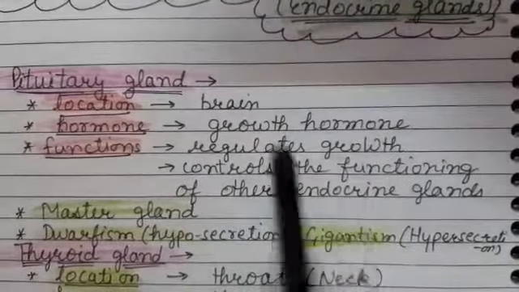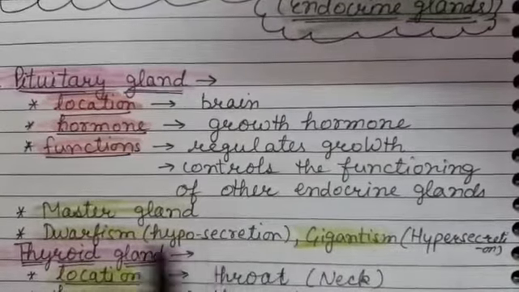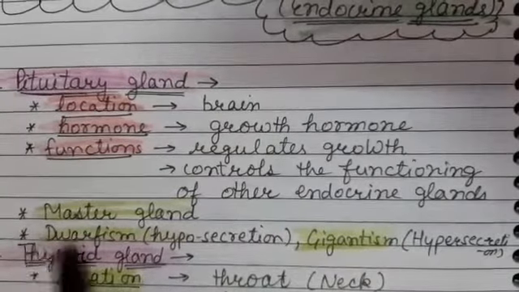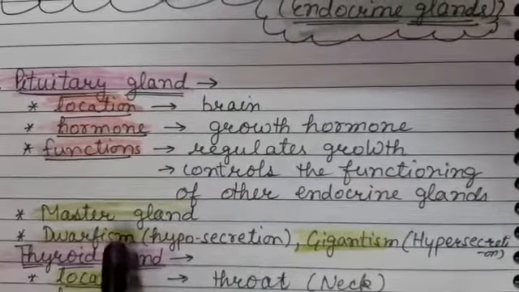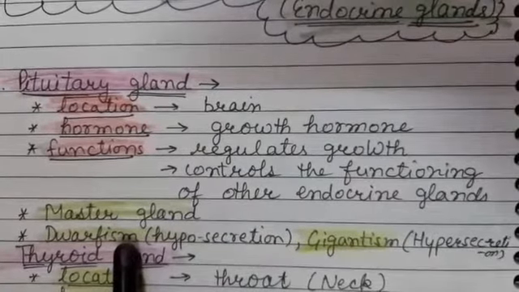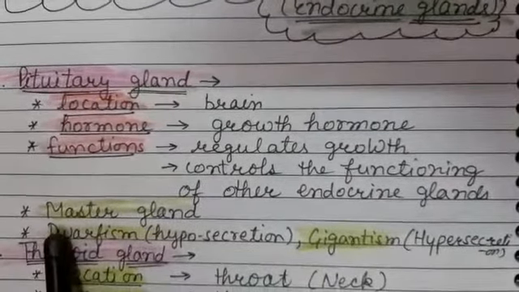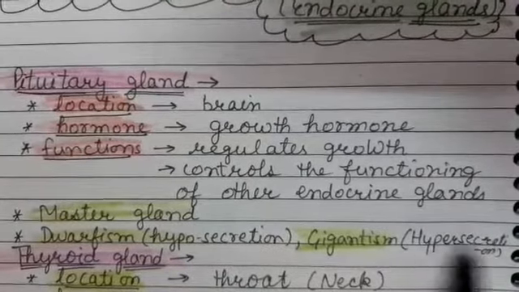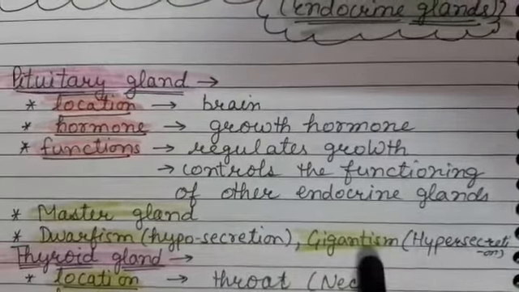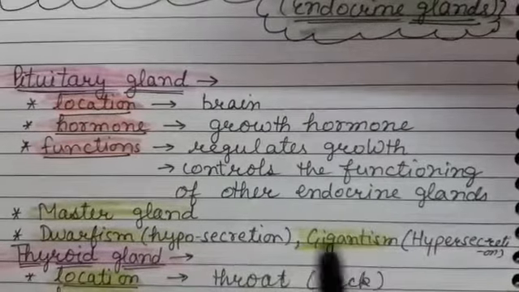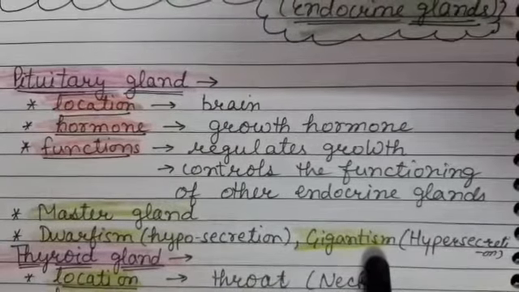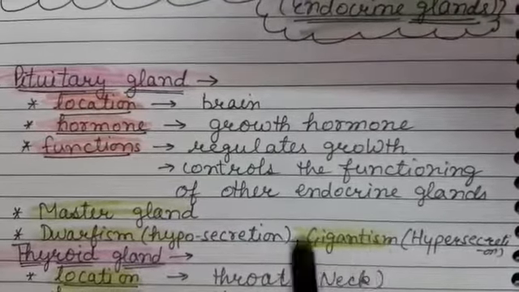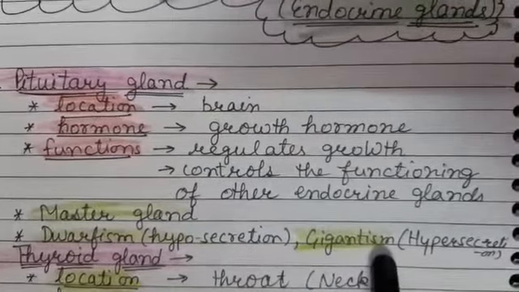If this growth hormone is secreted in less amount, hyposecretion means less amount, then dwarfism is caused. The person's height remains short. This disease is called dwarfism. And if this hormone is secreted in large amount, that is hypersecretion, then the abnormal growth is caused, increased in height and body weight. This disease is called gigantism.